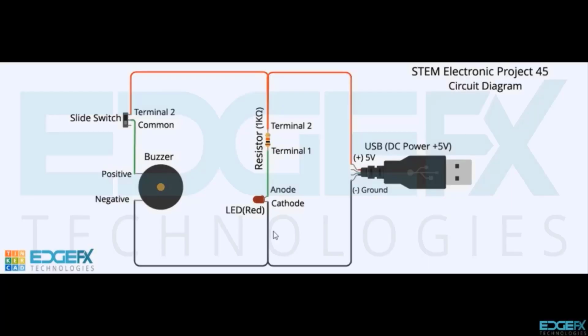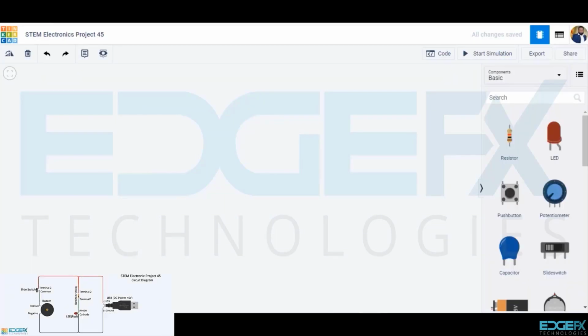Hi! In this circuit, we use components like the slide switch and buzzer, along with the power indicator circuit we built earlier. Let's build this circuit in Tinkercad and simulate it. We will first build the power supply circuit seen earlier. Let's draw the components mentioned on the circuit diagram seen earlier.